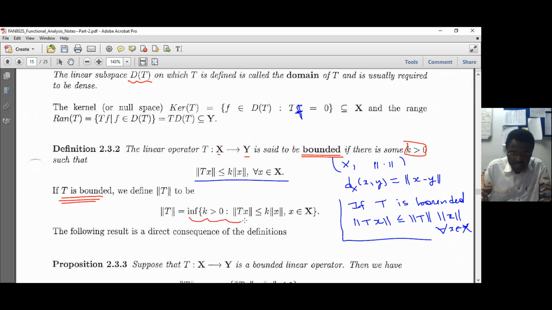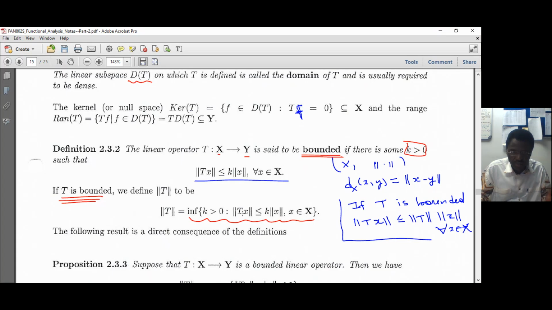So if it is true, it means that the infimum of this exists. It's non-empty because T is bounded. If it's bounded, it means that there is at least one positive k such that this is true. So it's non-empty. It is non-empty and it is bounded from below.